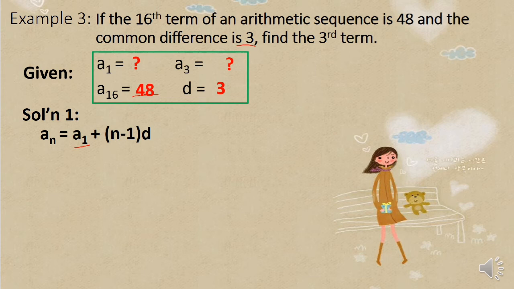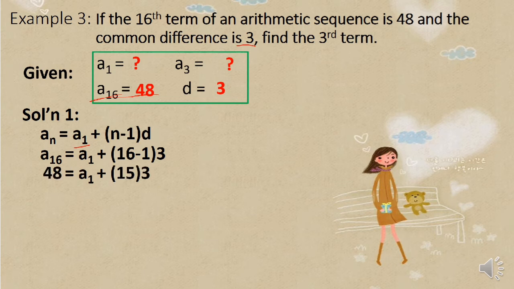Okay? So, to solve for the first term, first term before the third term. So, a sub n, we will use a sub 16. So, a sub 16 equals first term plus n is 16 minus 1. Our common difference given is 3. Next is, the value of the 16th term or a sub 16 is 48.